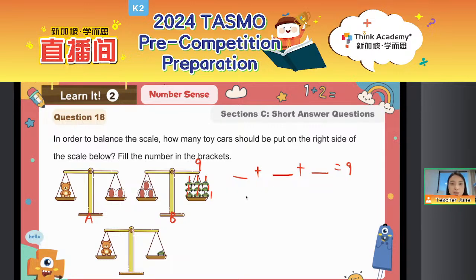What number, if we add it 3 times, we can get 9? Yeah, that is 3 plus 3 plus 3 equals 9, right? Probably some of you already learned about multiplication, so you can also do 3 times 3 equals 9. So everyone, we can see 1 ball equals 3. So all the balls are 3.